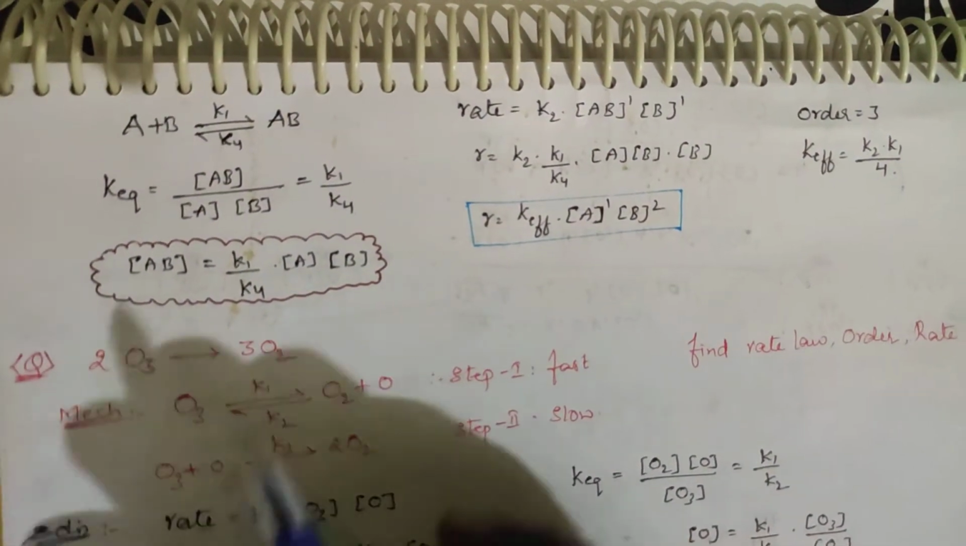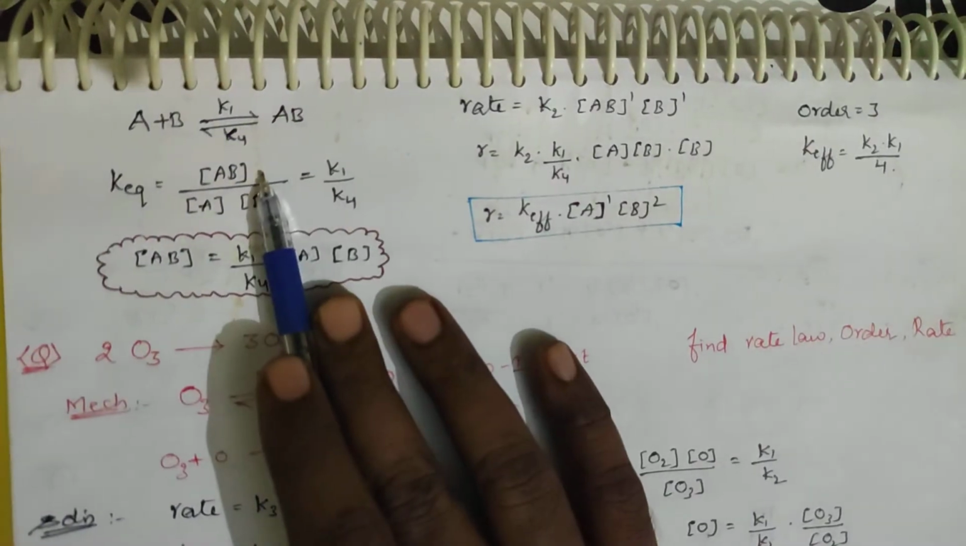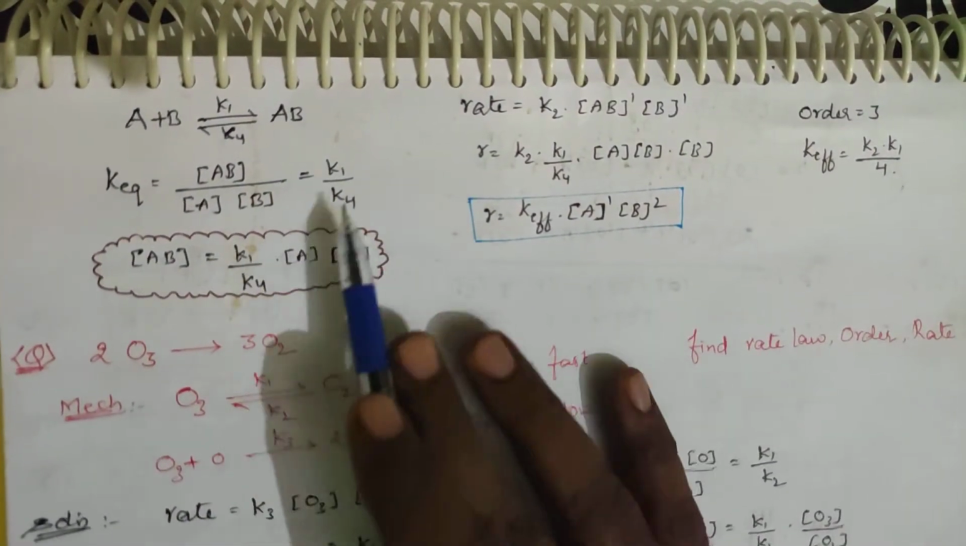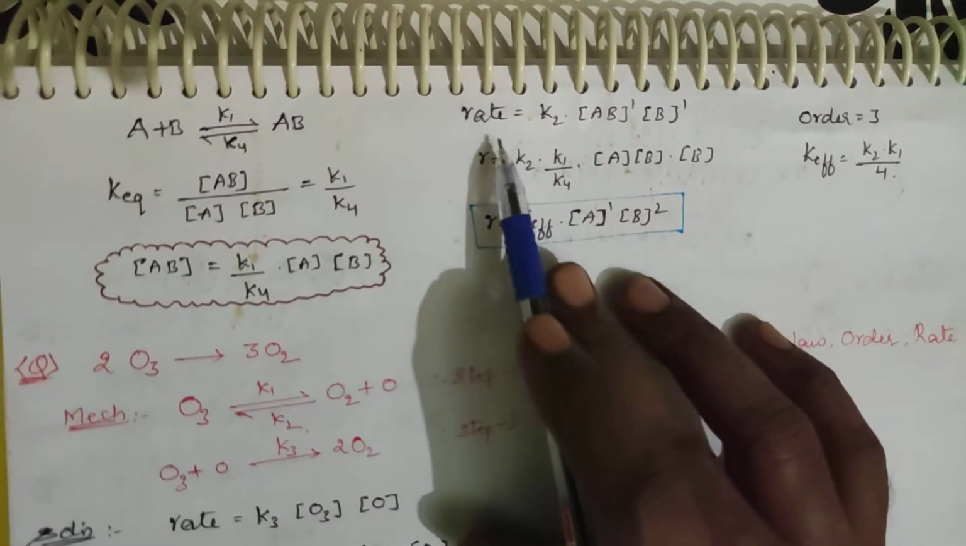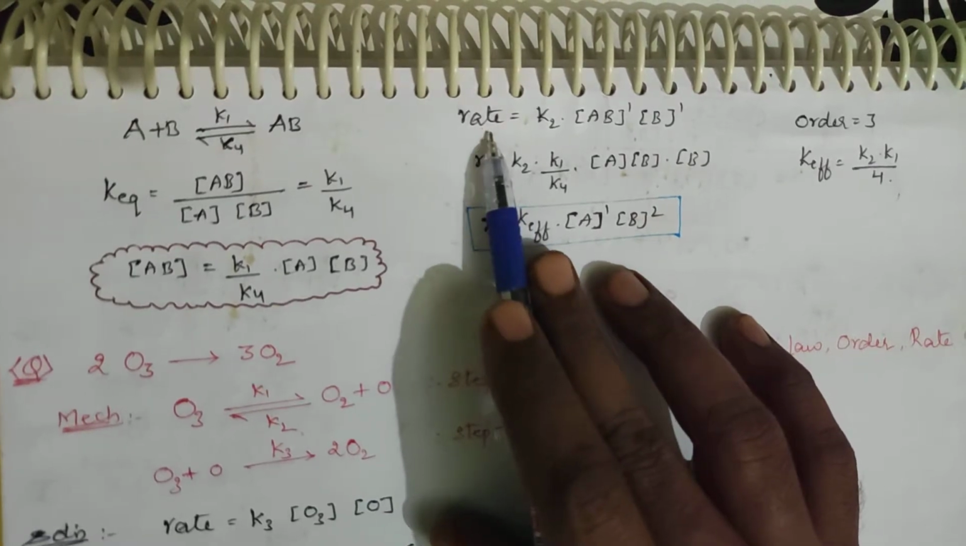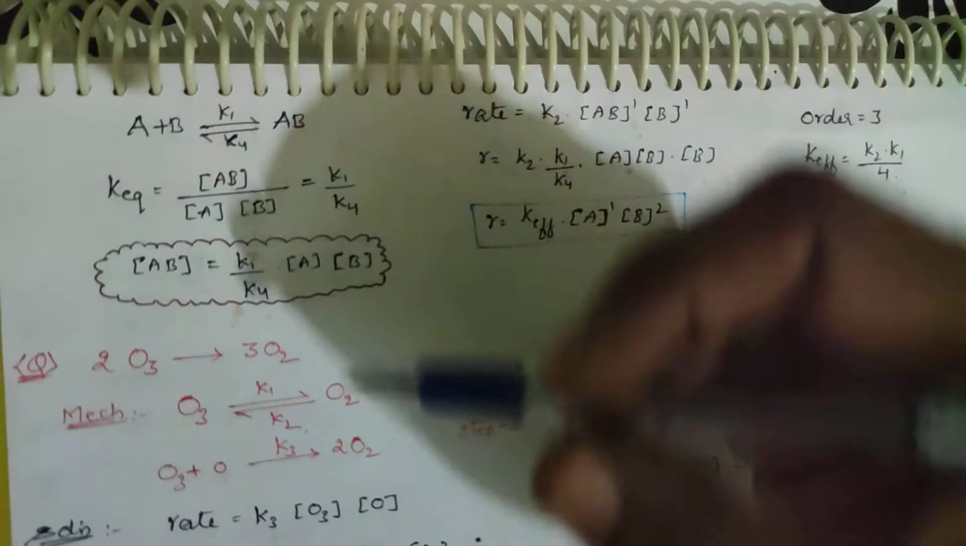Now you make AB the subject. You take only AB. What happens if you send this across? K1 by K4 into concentration of A into concentration of B. So generally our rate equation is rate is equal to K2 into AB whole power 1, B power 1. This is the equation we have seen in the previous page.